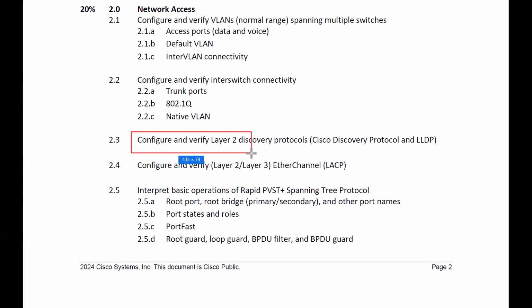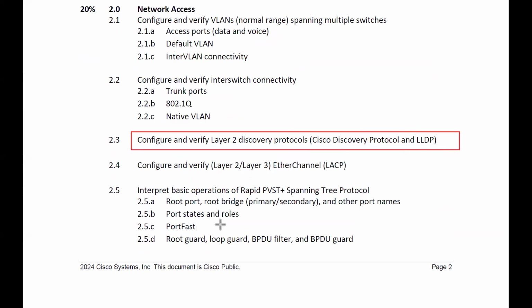Next, configure and verify layer 2 discovery protocols, that is Cisco Discovery Protocol and Link Layer Discovery Protocol. They both are used for verifying your neighboring information, what all neighbors have been connected to the particular device. For that, we have two protocols: one is CDP and one is LLDP. CDP, the name only suggests, is Cisco proprietary. It means it's a Cisco feature. And LLDP is what? Open standard. It means IEEE standard, so it can be applicable with all other devices, but CDP will be applicable with only the Cisco devices.